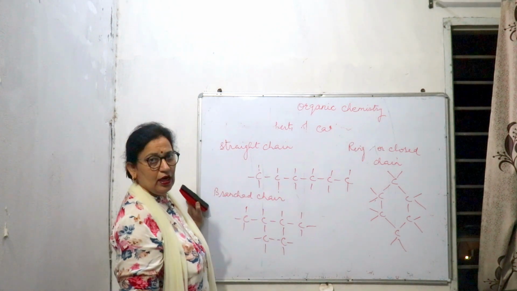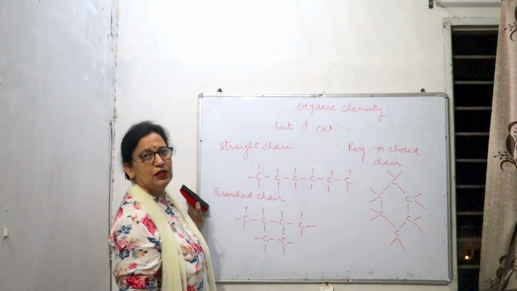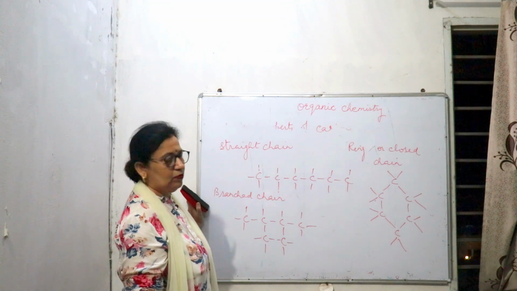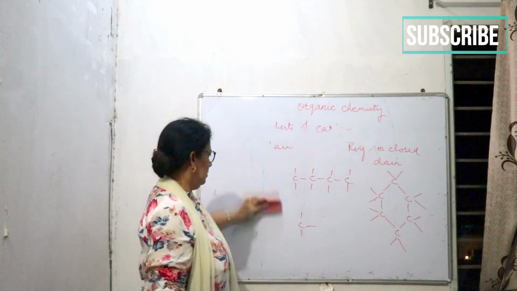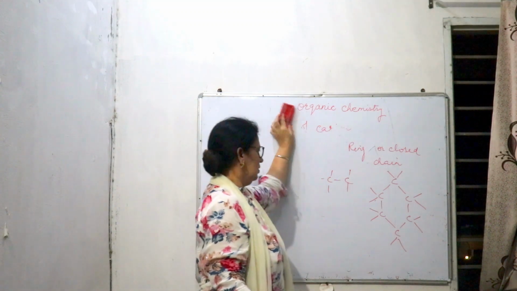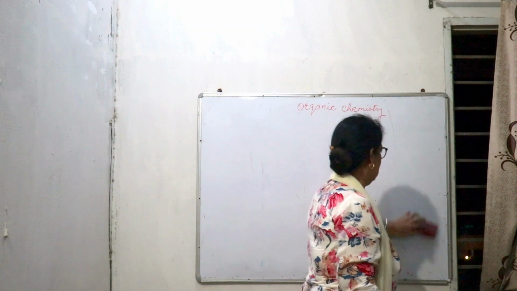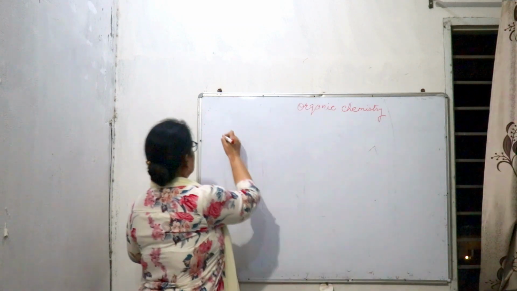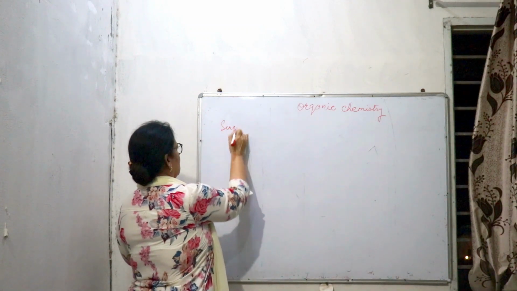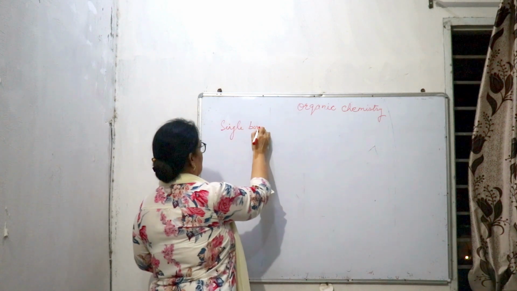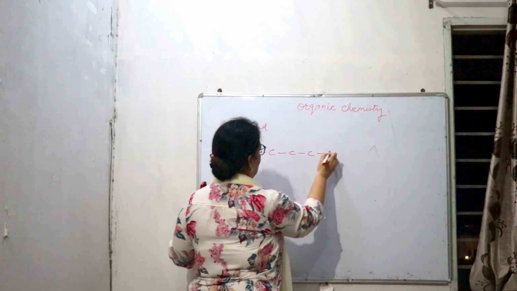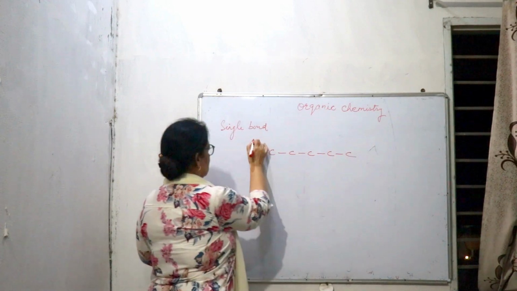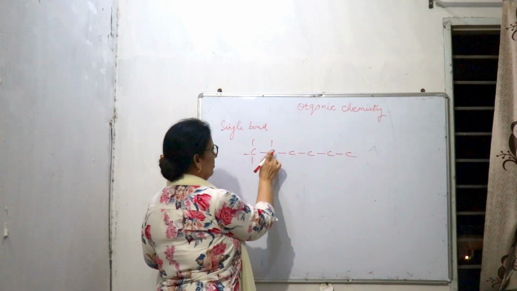Not only that, carbon can form a single bond, double bond, or triple bond. So single bond: carbon, carbon, single bond.